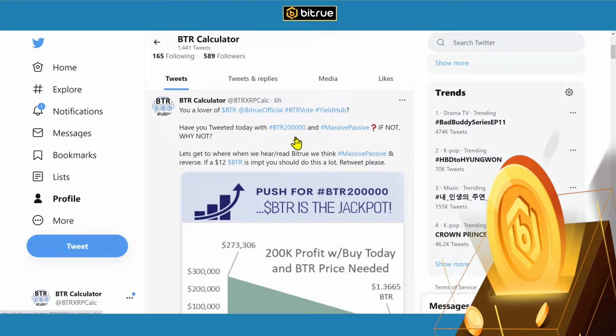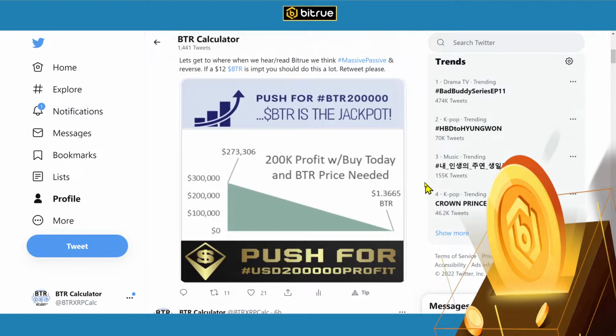So now that you got a little bit of background in BTR 200,000 and hashtag massive passive, what this chart is showing you is kind of the data that I had put on the prior screen when I copied that push on the BTR and XRP calculator. This is basically saying if you were to buy 200,000 BTR today to get 200,000 in profit, you will only need to see a price of $1.3665 of BTR. And that will capture your buy-in plus the 200,000 in profit. That's what this chart means.